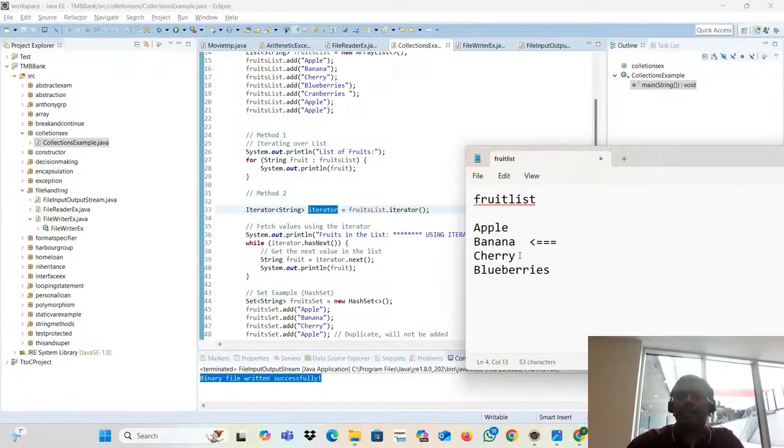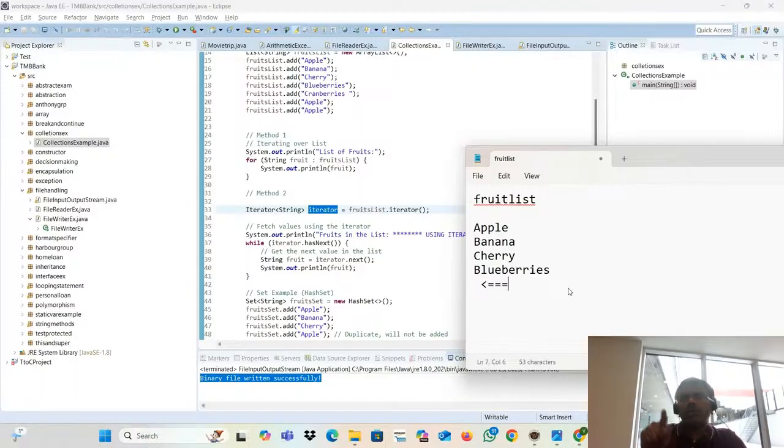Yes, banana. Go inside, iterator dot next gives banana. Then the pointer goes to the next one. Do we have the element? Yes, cherry. Then the pointer goes to the next. Do we have the element? No. Immediately come out.